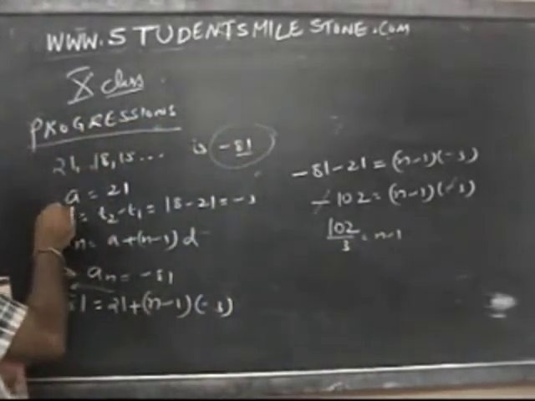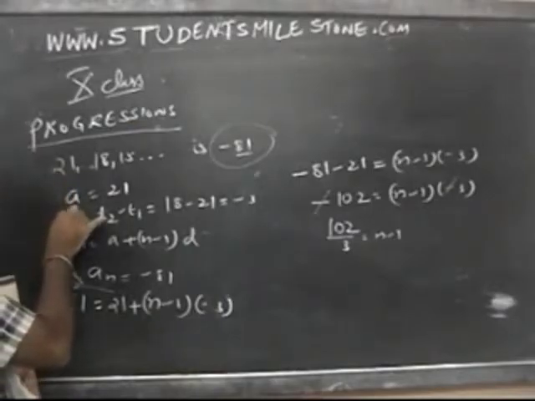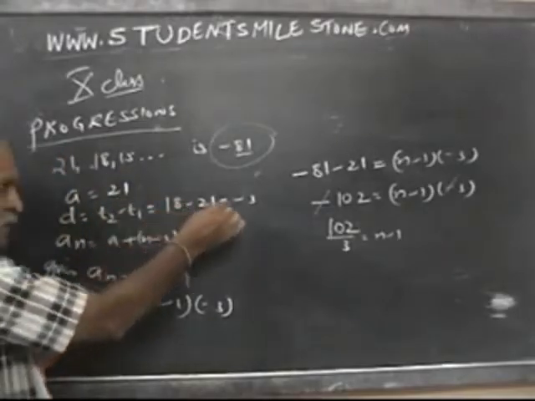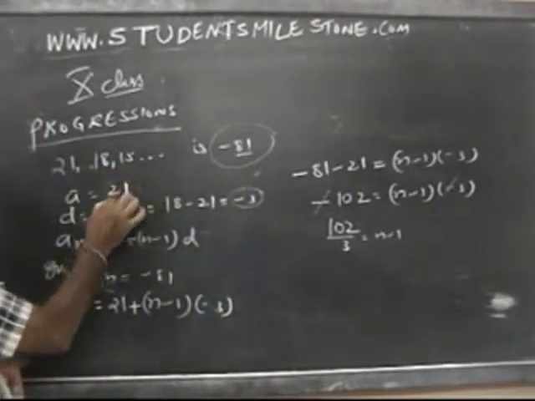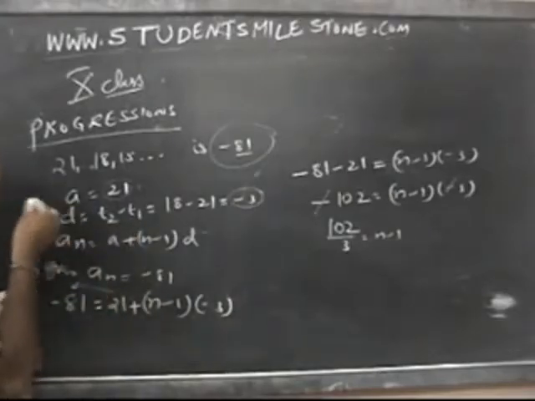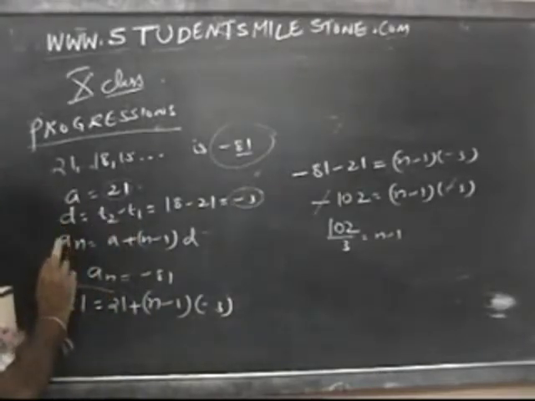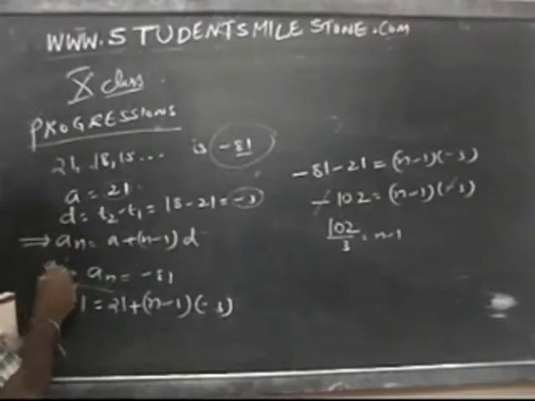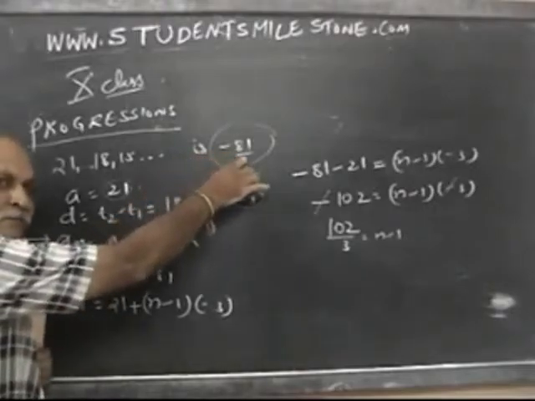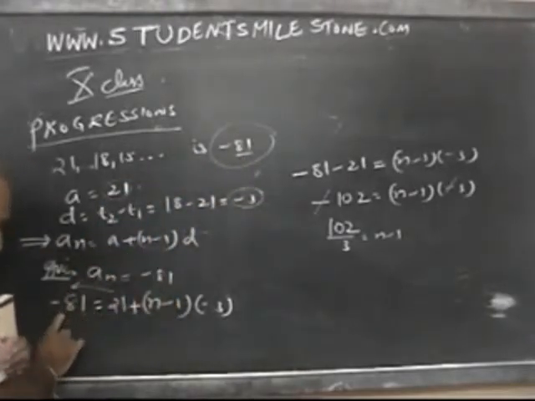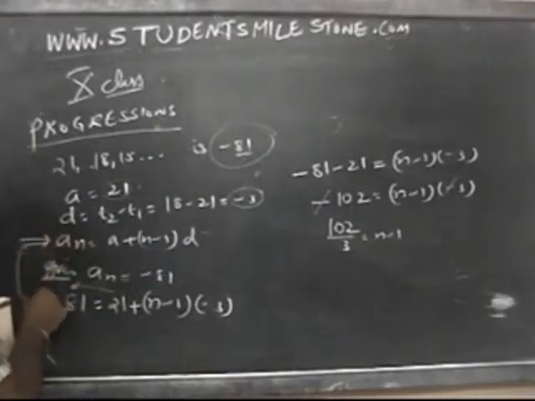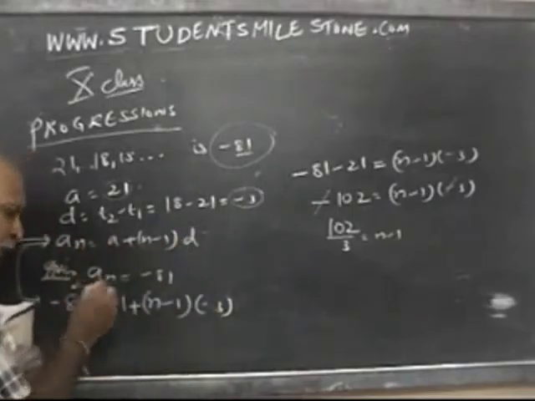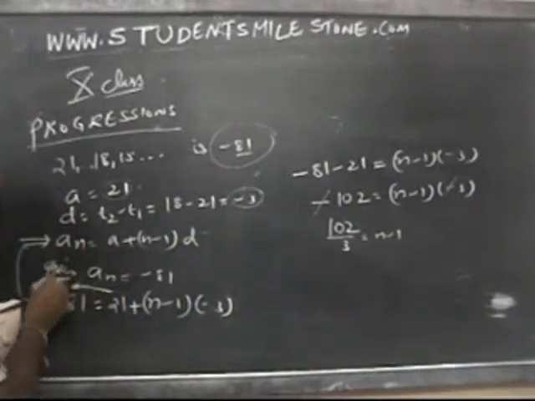Means what? I have taken the sequence, A is the first term, and D is the second term minus the first term. So how much did I get? Minus 3. I am writing it like this. Like this I have done each problem, sir, so you can understand very easily. D value has come. Now I am writing the formula. What is the AN formula? A plus n minus 1 into D. And what is the given AN, sir? AN is minus 81. Put the AN value in this formula. A value I have put, n minus 1 we do not know, D value is minus 3. Bring 21 this side. Like this I have explained.